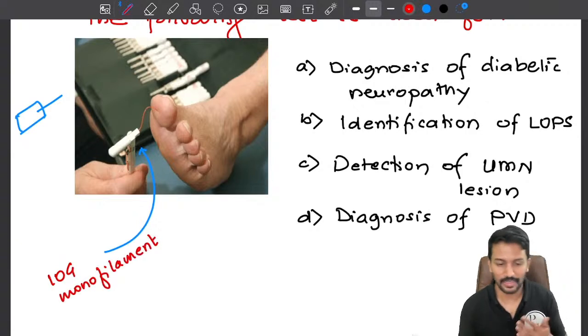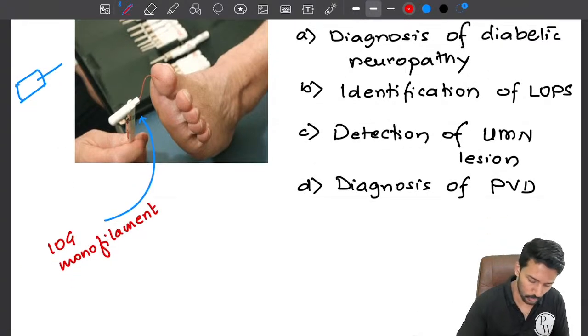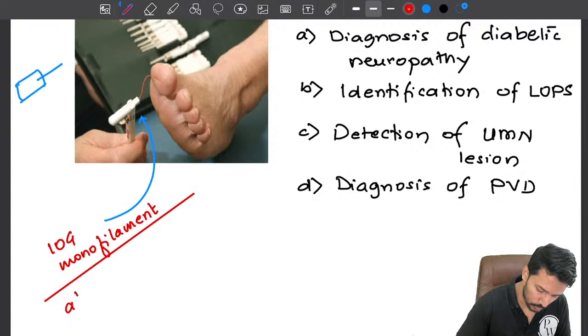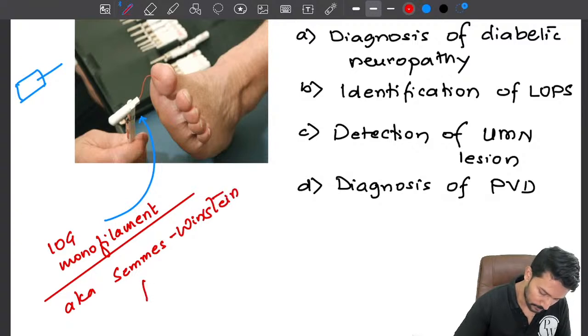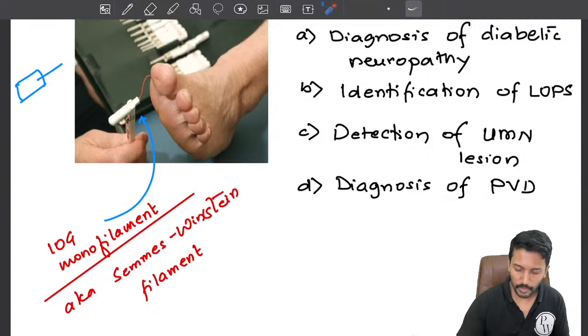So you can call this the 10 gram monofilament test, or it is also known as the Semmes-Weinstein filament test.